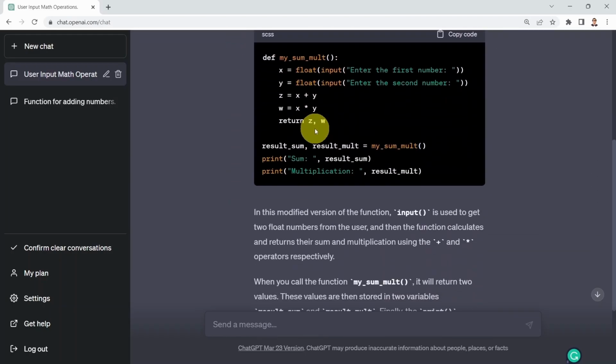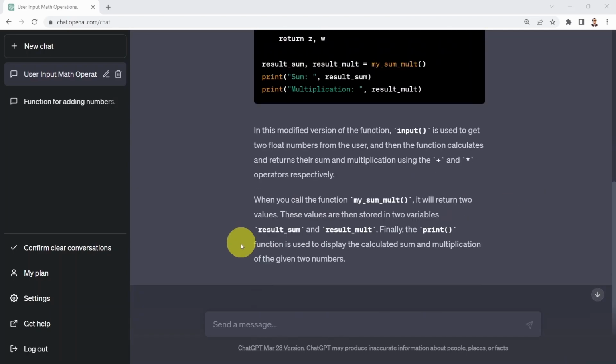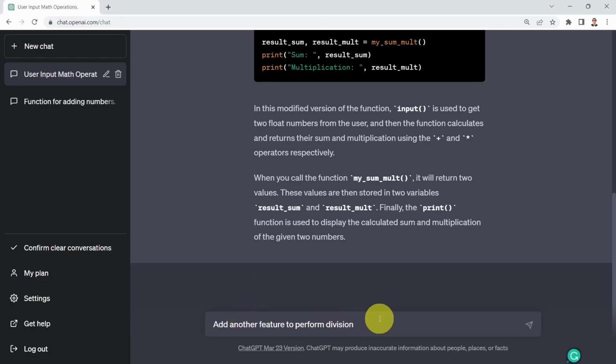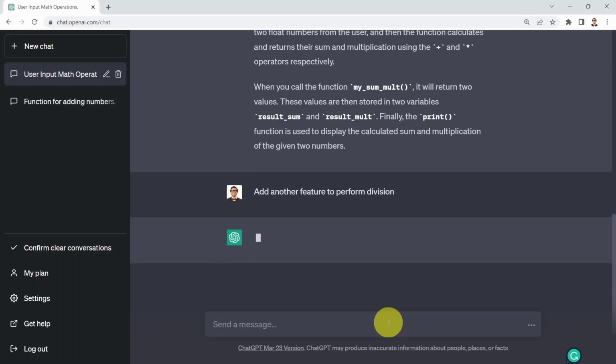Pretty amazing. Okay. What I could do is I can say, well, what if I would like maybe to add division on top of that? So I can say copy, and here I'm pasting, add another feature to perform division.